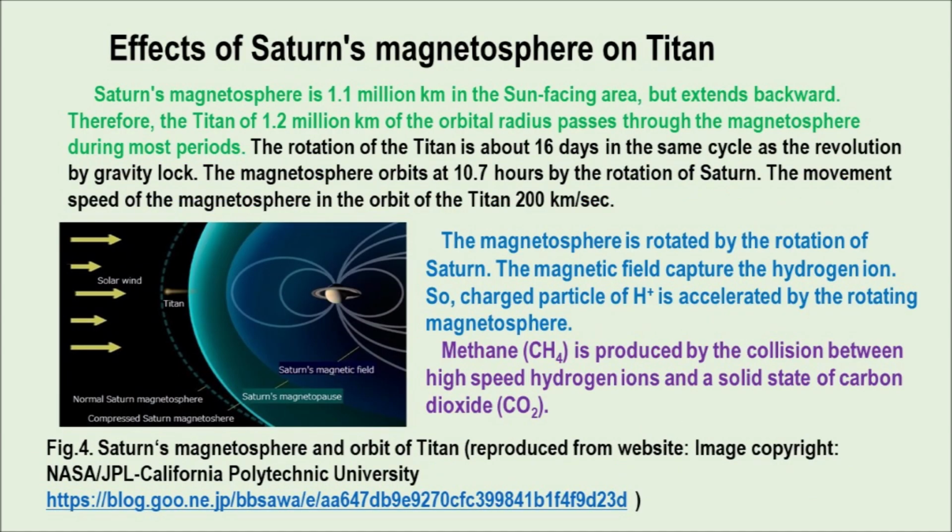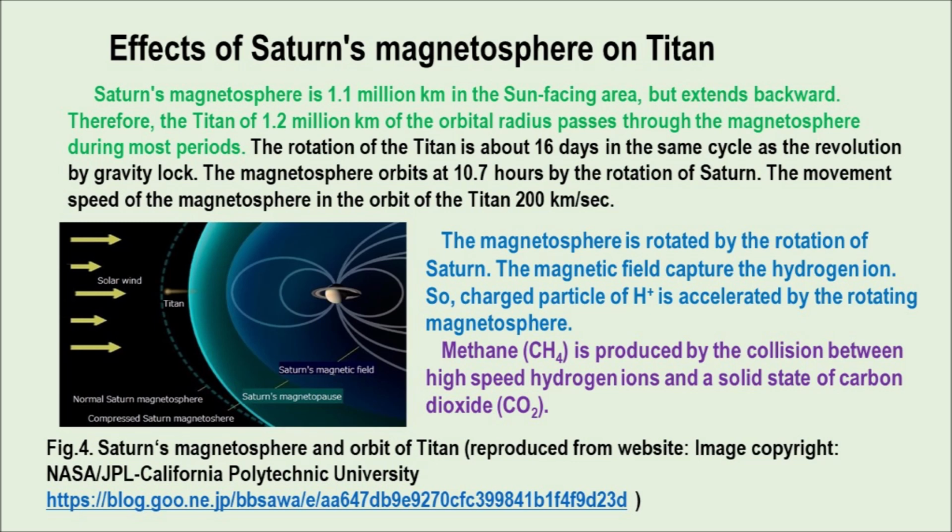The effects of Saturn's magnetosphere on Titan. Saturn's magnetosphere is 1.1 million kilometers in the sun-facing area, but extends backward. Therefore, Titan, at an orbital radius of 1.2 million kilometers, passes through the magnetosphere during most periods.